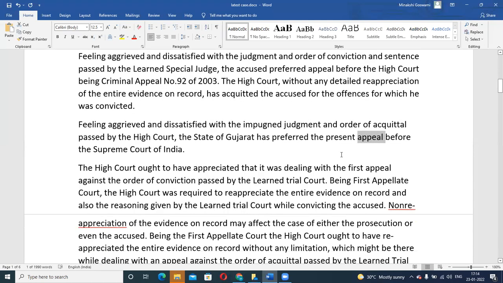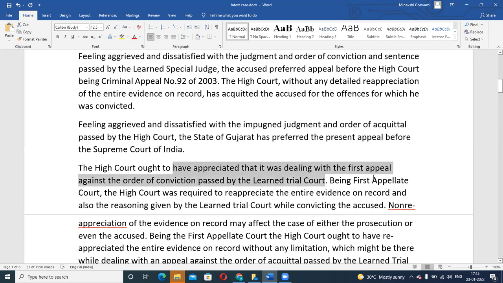When this matter was filed before the Supreme Court of India, what was their observation? We will see. The Supreme Court said that the High Court ought to have appreciated that it was dealing with a first appeal against the order of conviction passed by the trial court where the case was initially filed.